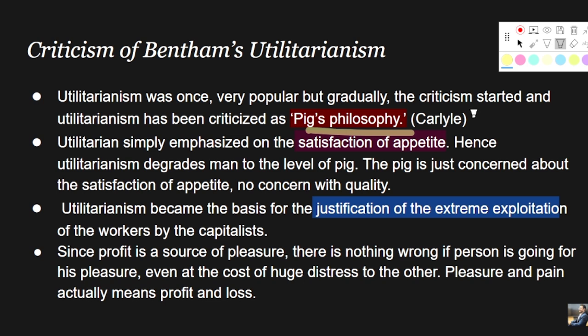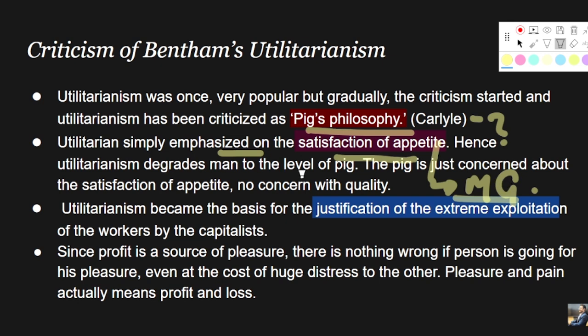Why have they started criticizing utilitarianism as the pig's philosophy? Because utilitarianism simply emphasized satisfaction of appetite, right? What is appetite? Appetite is basically materialistic gains, right? So Bentham's idea of utilitarianism basically emphasized materialistic gains and not other issues.